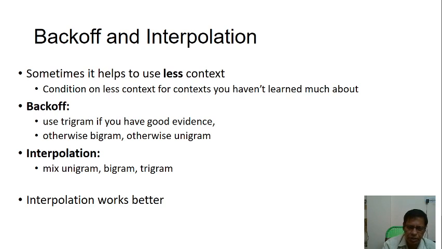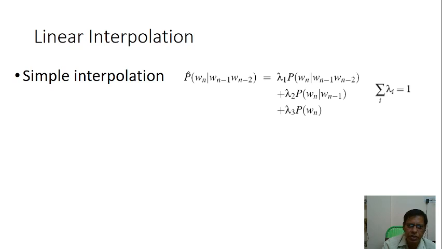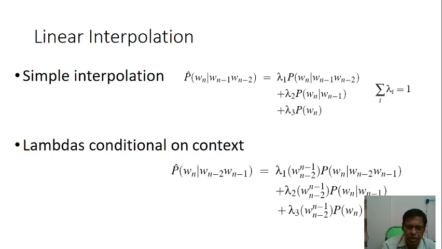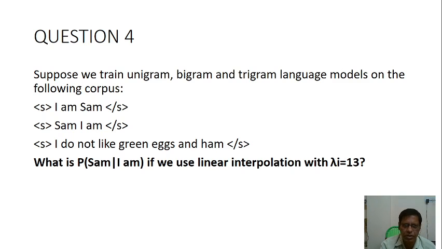Interpolation works better. Okay, so simple interpolation is the probability of Wn given Wn-1 and Wn-2 and so on, lambda times P of Wn given Wn-1, like that. Lambda can also be conditional on context.